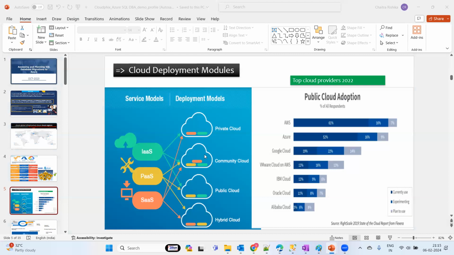So running your workloads between clouds or from on-premises to cloud, we will call it a hybrid environment. Okay, so we have the service models. These are basically infrastructure as a service, platform as a service, and software as a service.